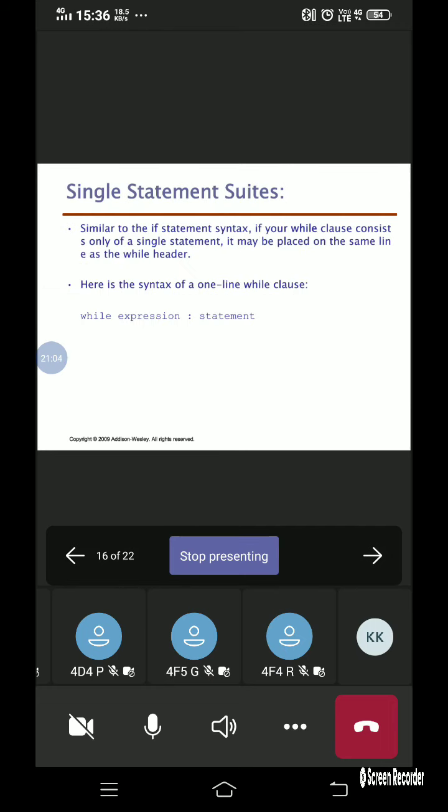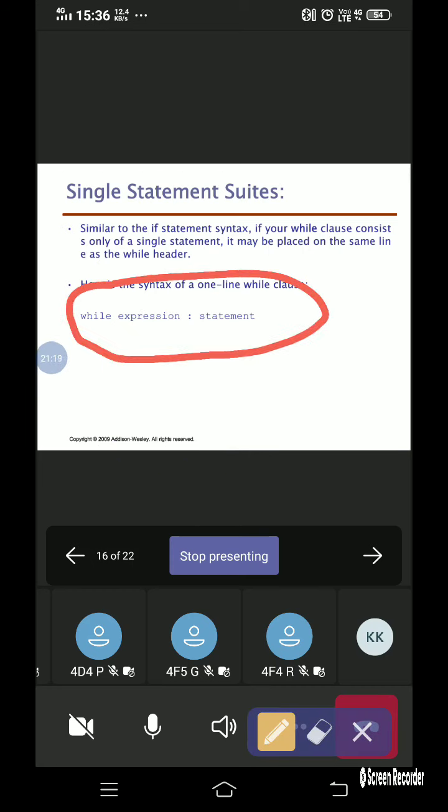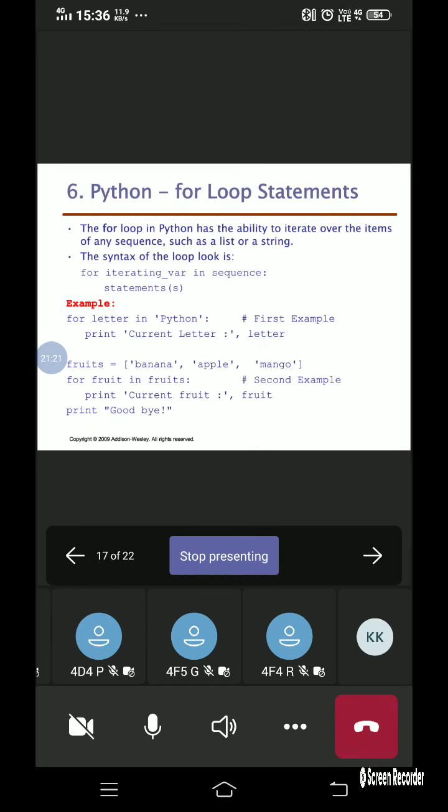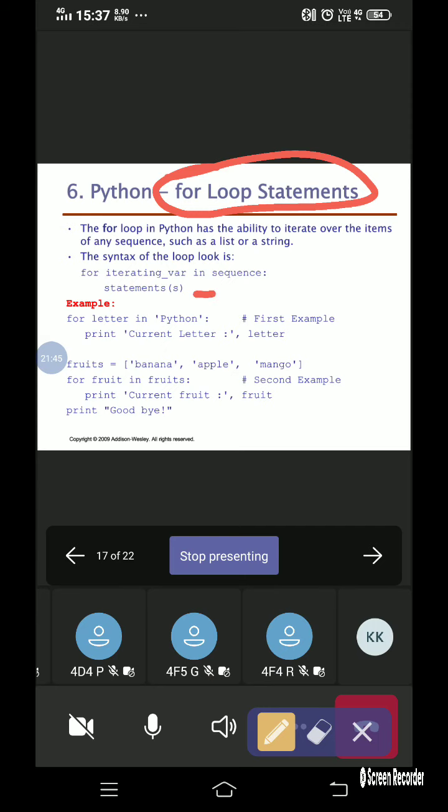Okay, and then how to write a while loop in a single line, we had seen that. So what is the syntax for that? We had seen that, that is while expression colon then the statement. Okay, then we had looked into how the for loop is going to be specified. The for loop in Python has the ability to iterate over the items of any type of sequence, a list or a string here. So what does the syntax mean? Already we had discussed that: for iterating variable in sequence, and then the statements. So this is the syntax.